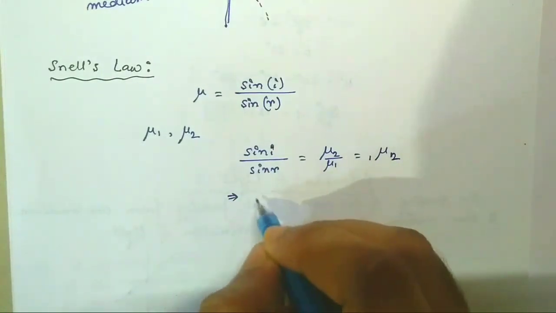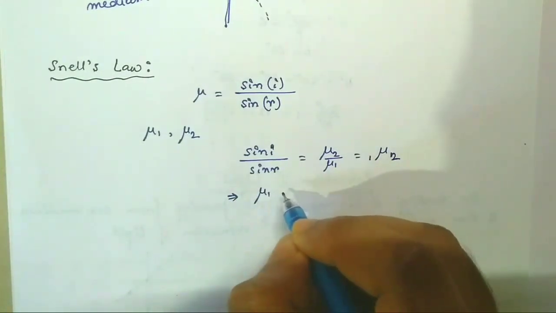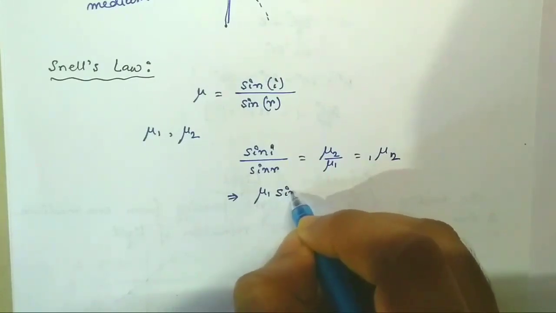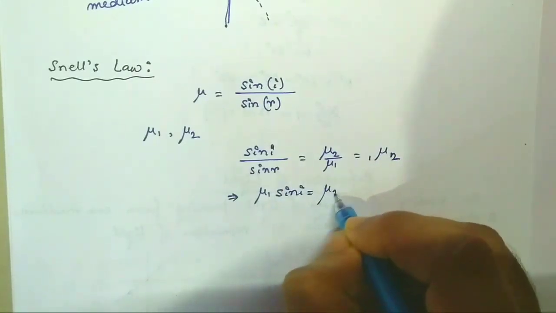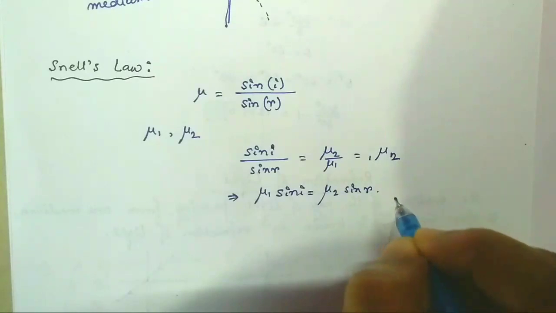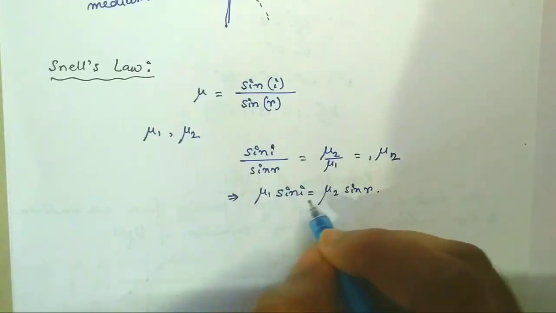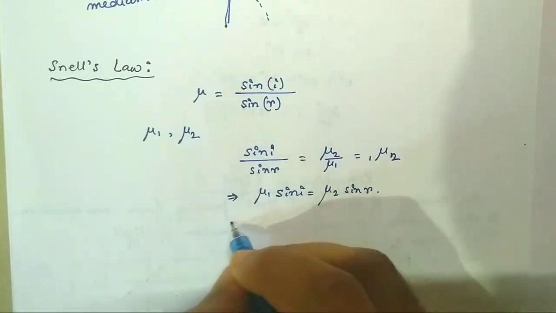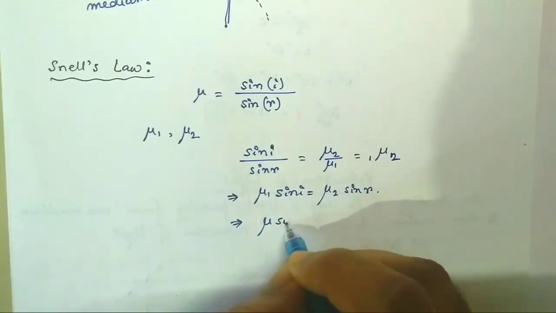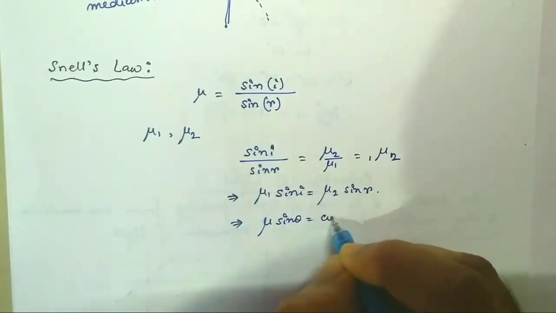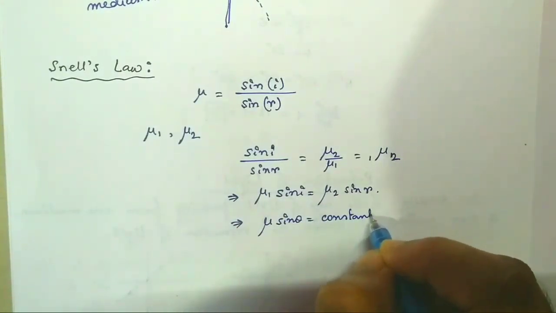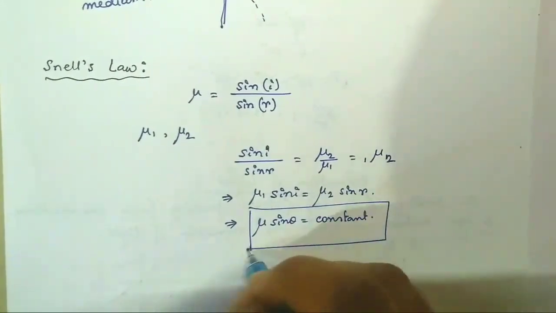Now we can write mu1 sine I equal to mu2 sine R. So from this we can write mu sine theta is constant. This is the general form of Snell's law.